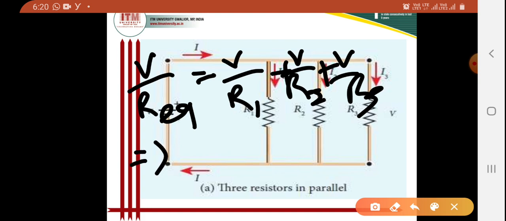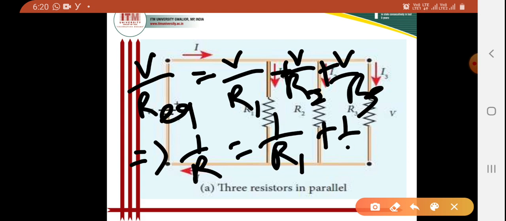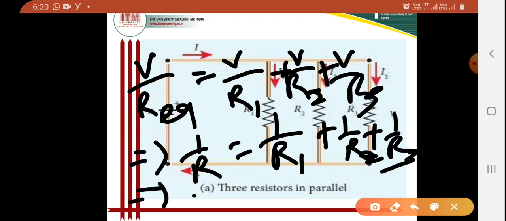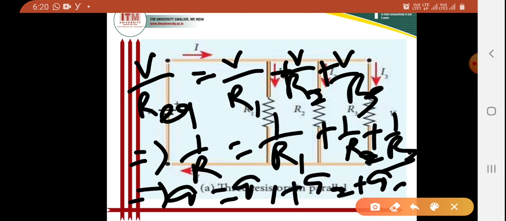So I can write 1 by R is equal to 1 by R1 plus 1 by R2 plus 1 by R3, which is G equals G1 plus G2 plus G3, where G is the conductance.